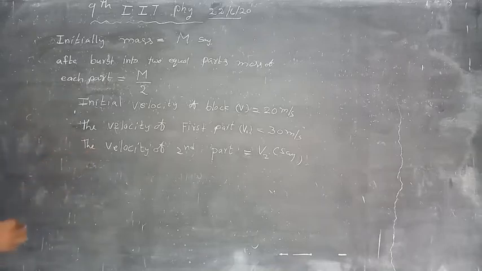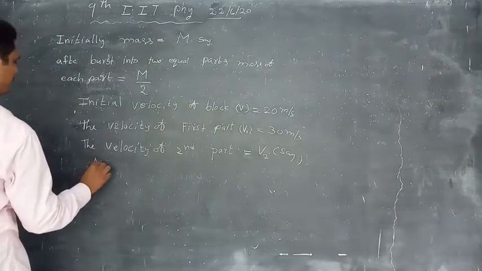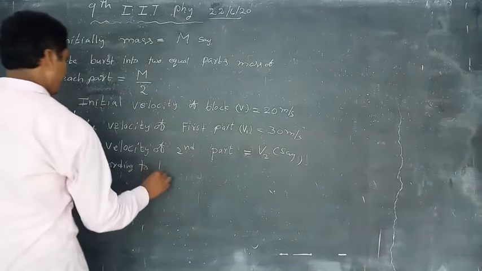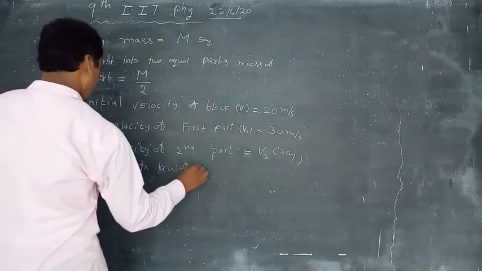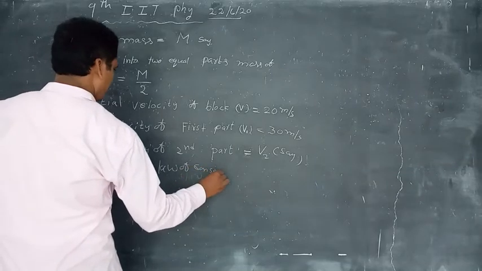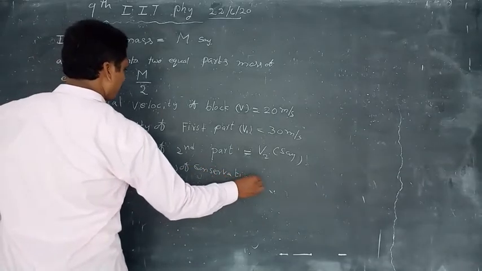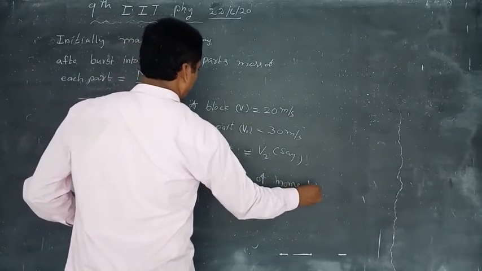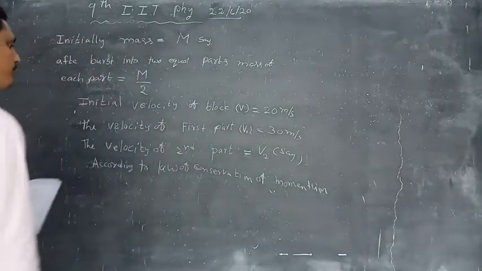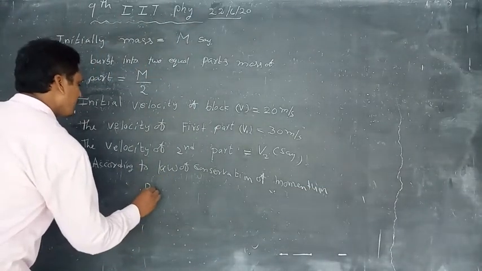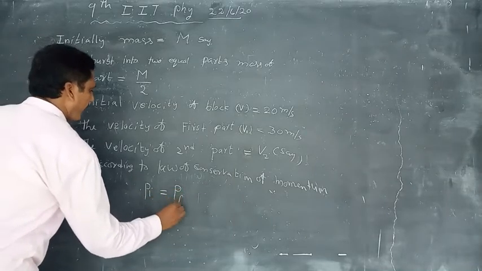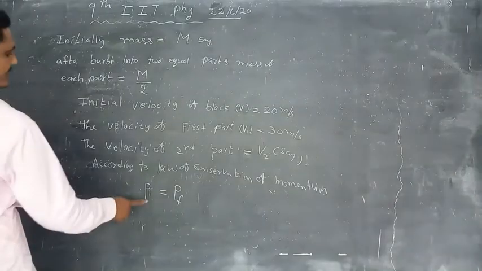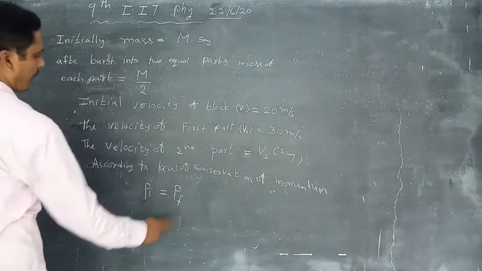From these, according to the law of conservation of momentum, P initial is equal to P final. Momentum before burst of the block is equal to momentum after burst.